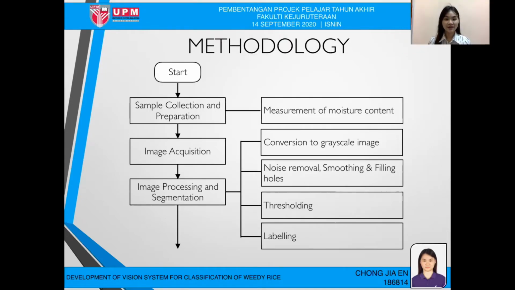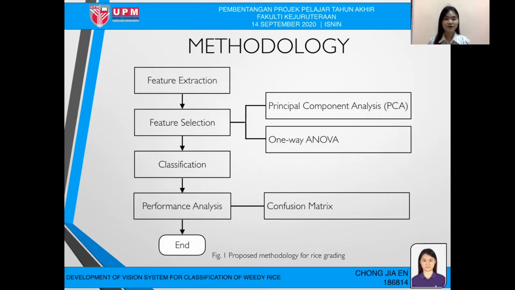So this is the entire methodology for my project. From the start, it is sample collection and preparation. The rice kernels undergo measurement of moisture content before proceeding to image acquisition. After image acquisition comes image processing and segmentation, followed by feature extraction and feature selection. Last are classification and performance analysis. For the performance analysis, I will conclude from the confusion matrix. This is the proposed methodology.